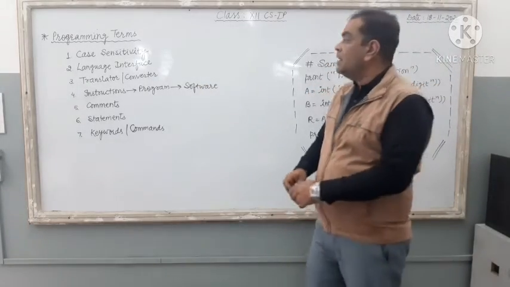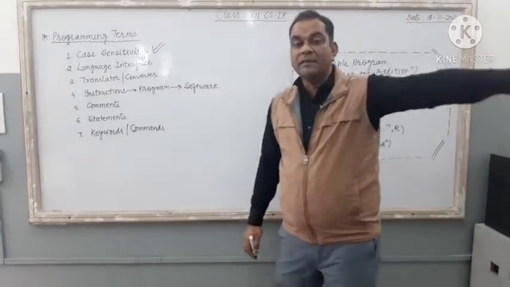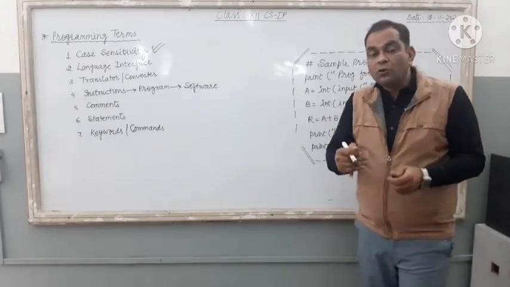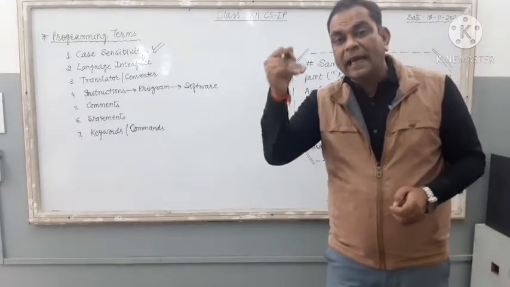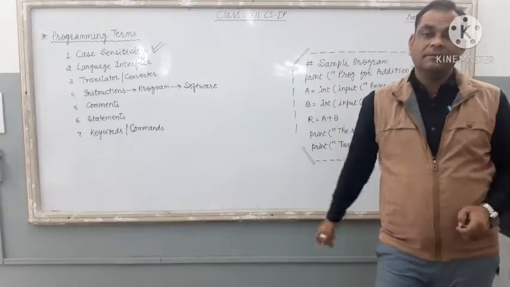The very first term is case sensitivity. I told you in the previous video, case sensitivity means making a difference between capital alphabet and small alphabet, right?